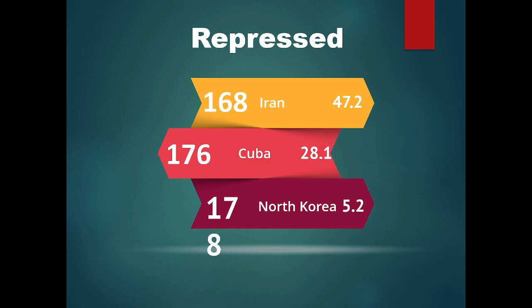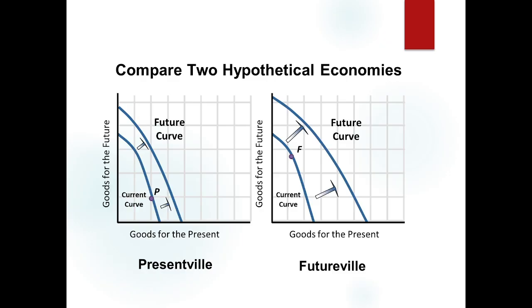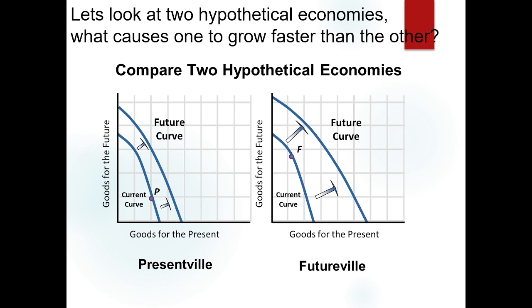Now we want to look at 2 hypothetical economies. We have Presentville and Futureville. Talked about this a little bit, right? What causes one to grow faster than the other? The one that grows faster is the one that's producing capital and being able to have goods in the future, giving up goods in the present to have more goods in the future.